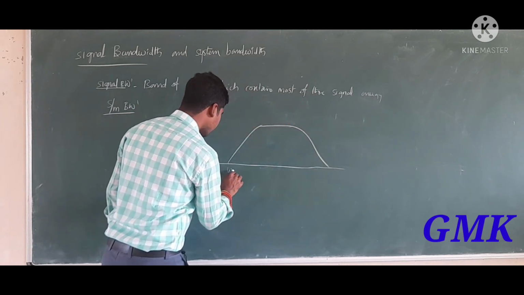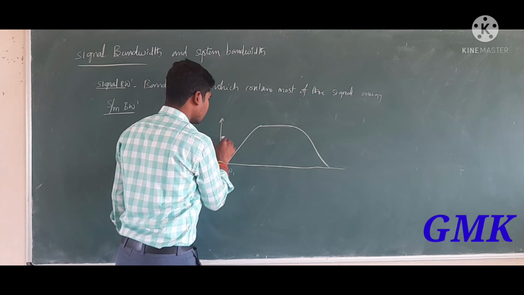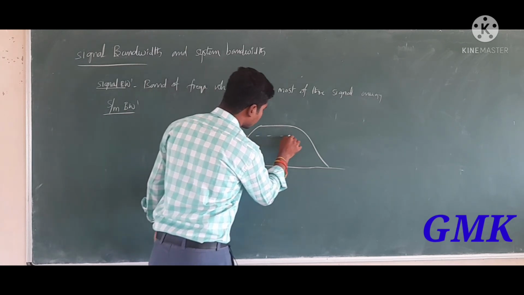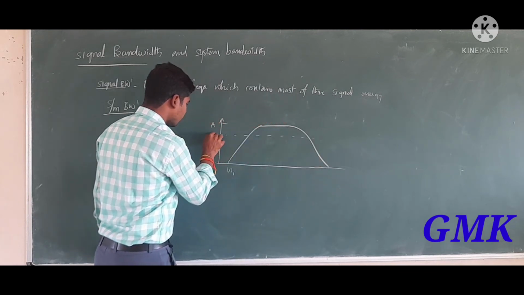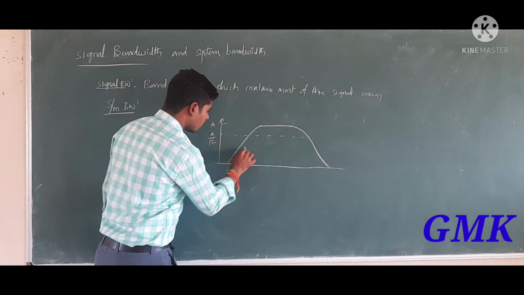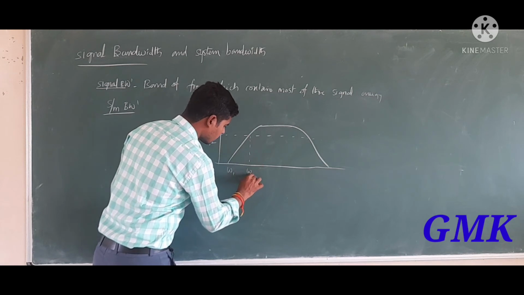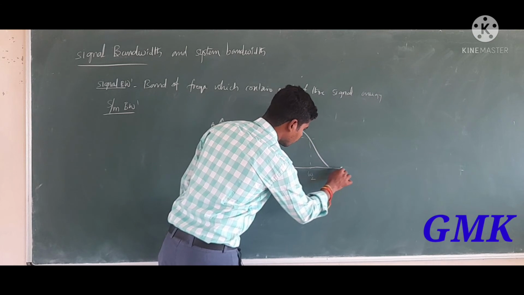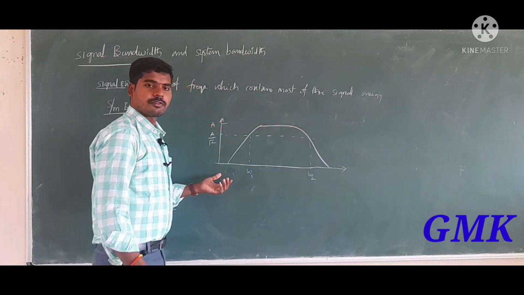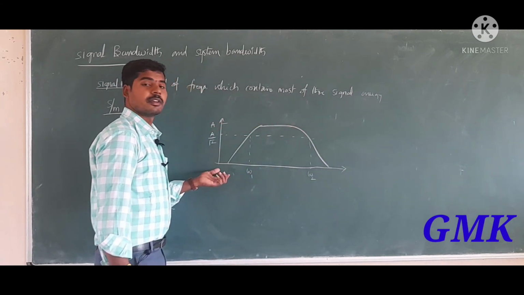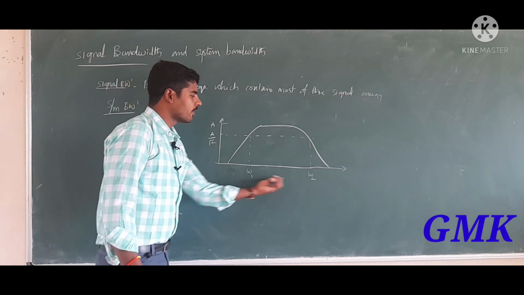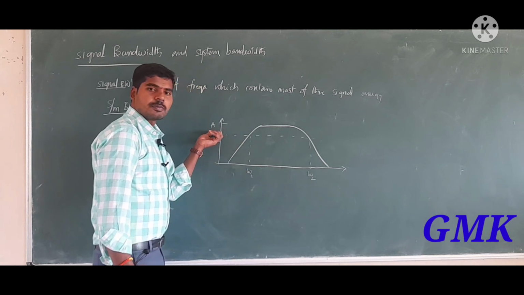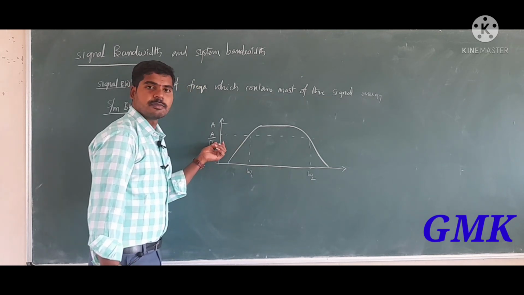Let us consider omega 1 and omega 2, and A is the amplitude, with the level A by root 2 marked between omega 1 and omega 2. This is a graphical representation of the system bandwidth. So system bandwidth means the band of frequencies between omega 1 and omega 2, where the amplitude of the system is 1 by root 2 of its maximum amplitude.